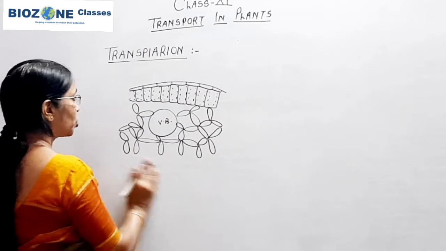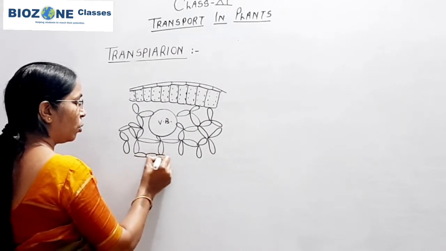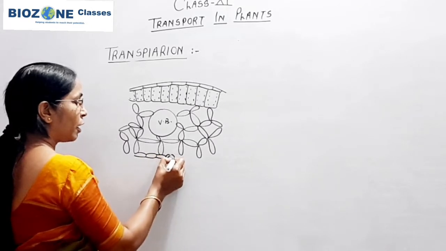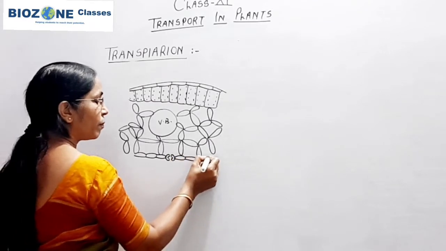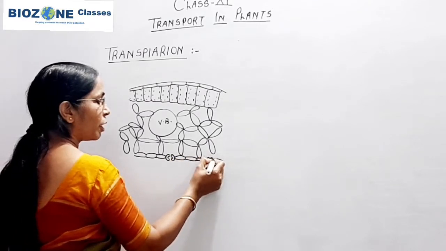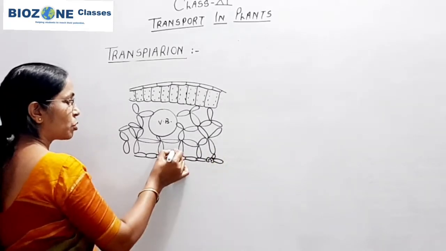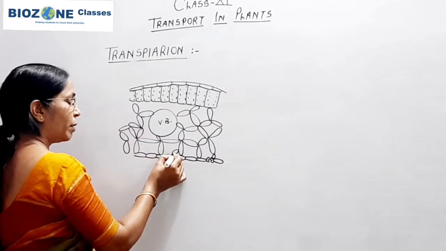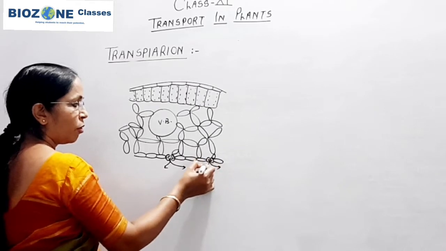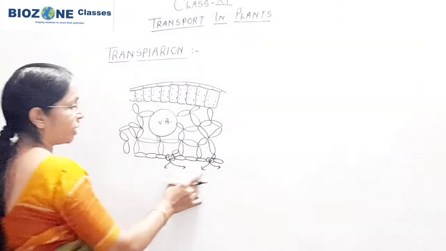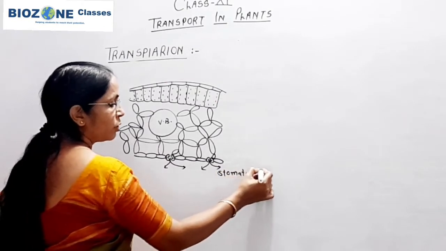Because we just show the structure of stomata, this is the lower epidermis, and in the lower epidermis there are tiny apertures. These apertures are called stomata. When water is continuously lost in the form of water vapors through stomata, this transpiration is called stomatal transpiration.